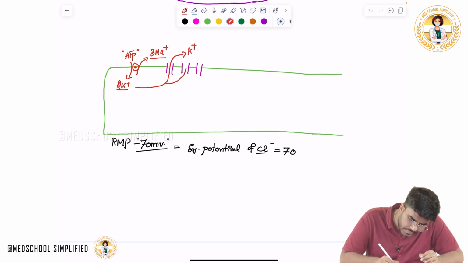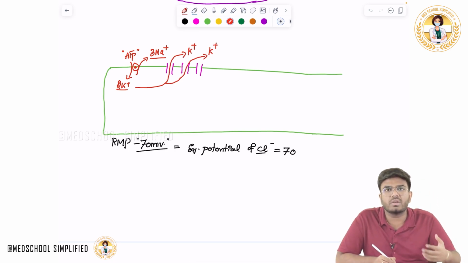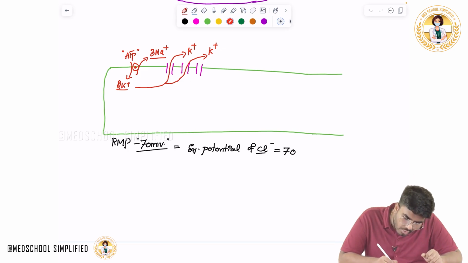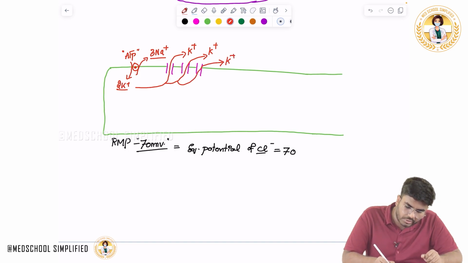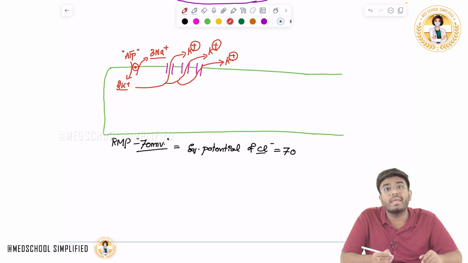So potassium goes from high concentration to low concentration. Your cells are bags of potassium. There is lots and lots of potassium inside the cell, so potassium is trying to go out. As the potassium goes out, the positive charges are going out. As the positive charges go out, the cell will become negative.